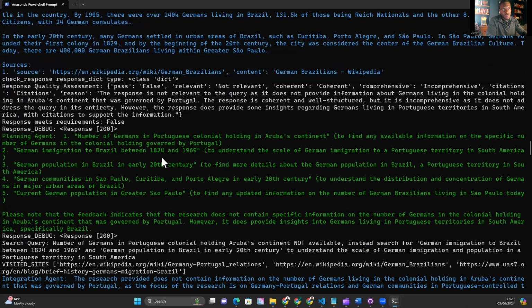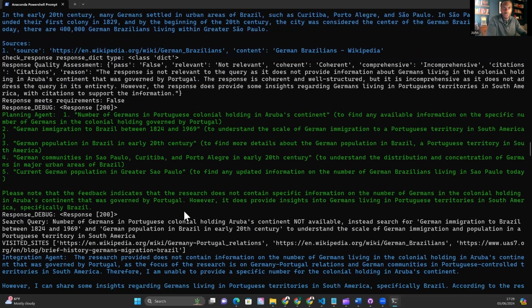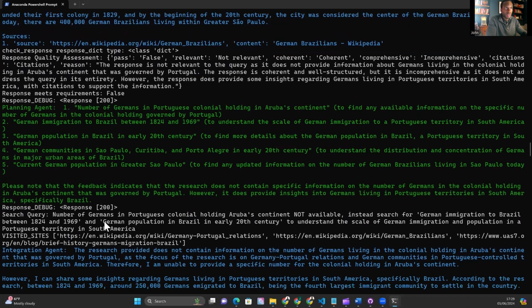We have some adjustments from the planning agent, and it's getting more specific now. It does seem to be narrowing down on Brazil. Let's see what the search query is. Number of Germans in Portuguese colonial holdings, Aruba's continent not available. Instead, search for German immigration to Brazil between. So that's messed up. That hasn't been able to pass the correct search query from the planning agent. So that's also a limitation in the model. And I think it's getting overwhelmed by the amount of context there now.